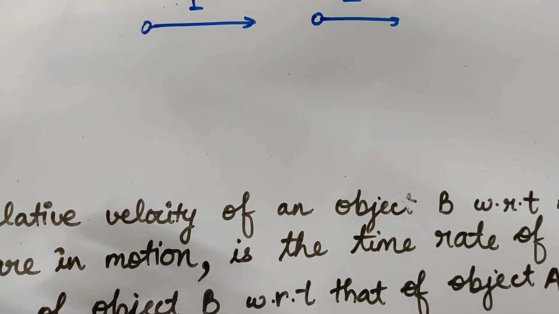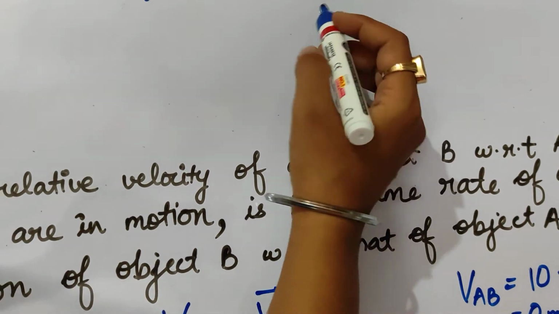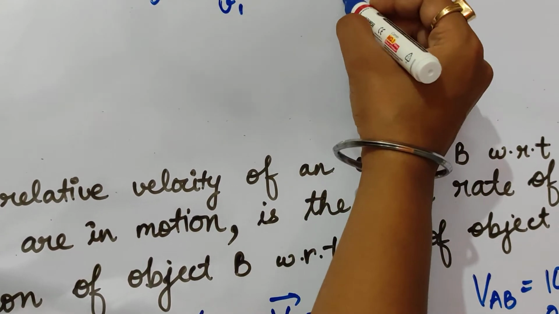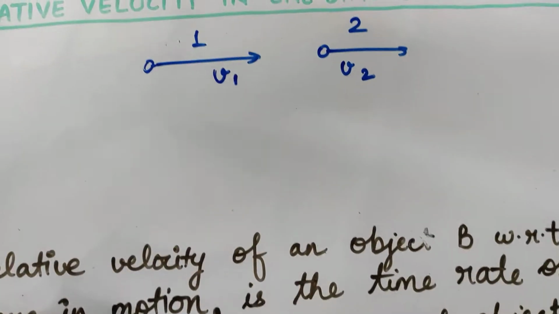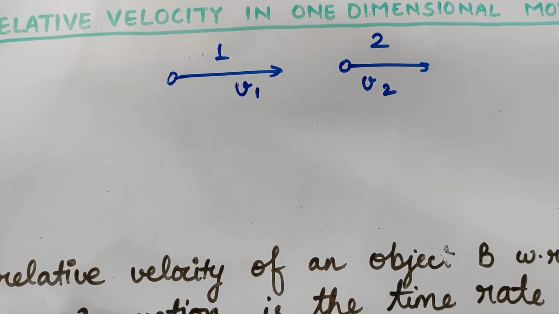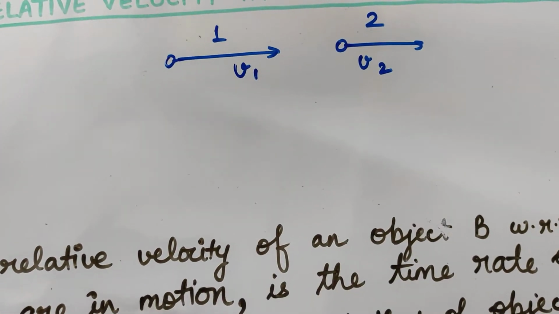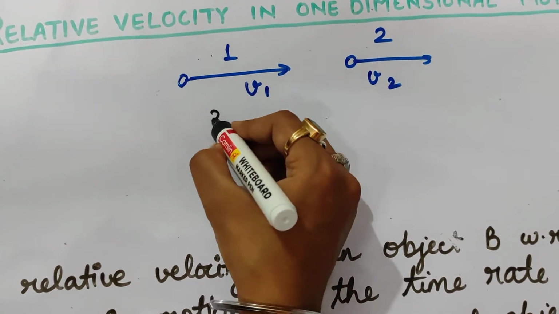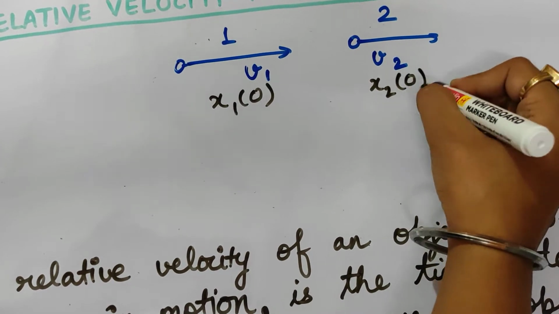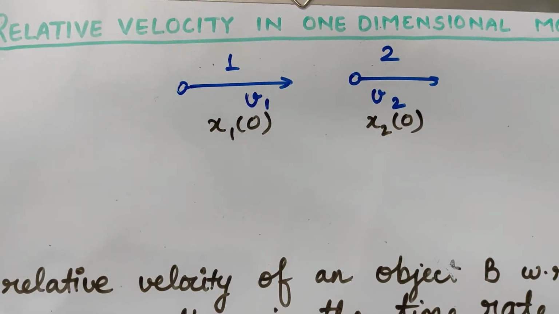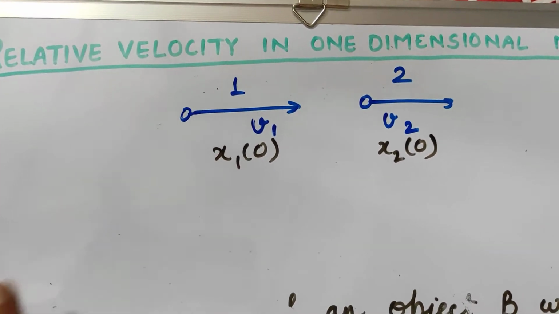These two objects are moving along the same direction with constant velocities v1 and v2, relative to the earth respectively. Now let us suppose the position coordinates of these two objects are x1(0) and x2(0).